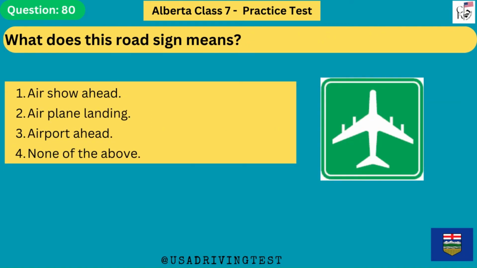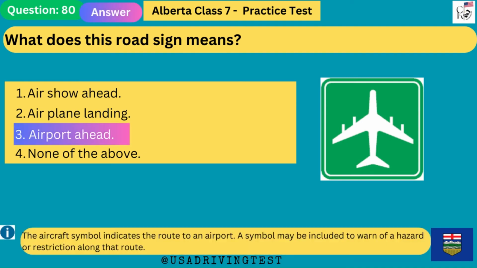What does this road sign mean? 1. Air show ahead. 2. Airplane landing. 3. Airport ahead. 4. None of the above. The answer is 3. Airport ahead. The aircraft symbol indicates the route to an airport. A symbol may be included to warn of a hazard or restriction along that route.